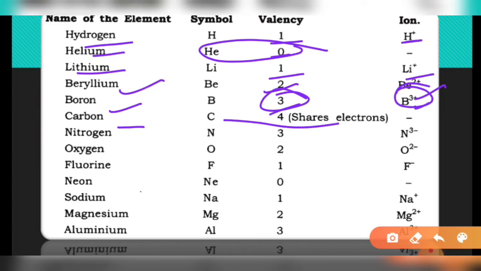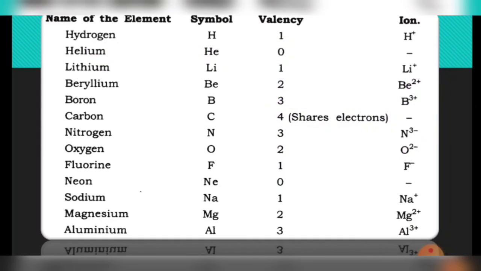Carbon is not giving or accepting electrons, rather it is sharing the electrons. So it is not forming an ion, but it has a valency of 4. Nitrogen has valency 3, 3 negative charge. Oxygen valency 2, 2 negative charge. The magnitude of the charge, not whether positive or negative, but how much charge, 1 charge, 2 charge, 3 charge, will represent the valency of that particular element.